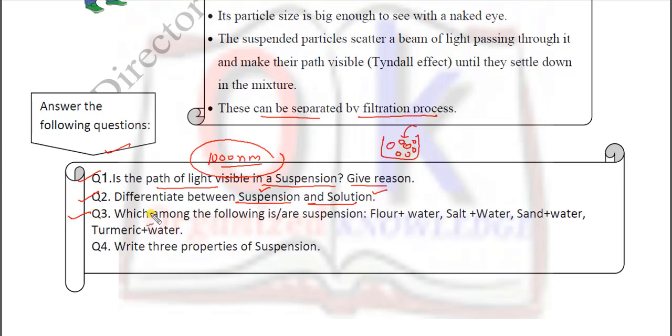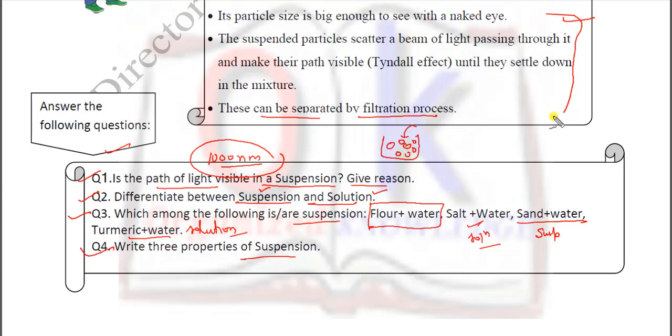Now question 3: which among the following is a suspension? So flour and water is also a suspension, and salt and water is a solution, it is not a suspension. Sand and water, that is a suspension. Okay, and here turmeric and water, this is a type of solution. Next, write any 3 properties of suspension. So in this table all the properties are given for suspensions. You can easily write from here.